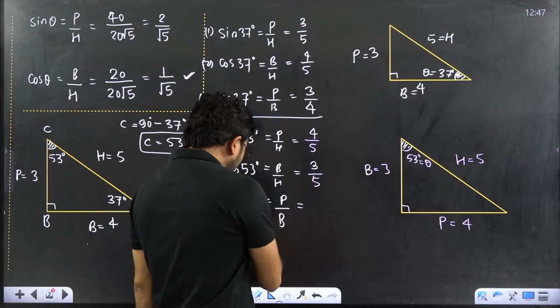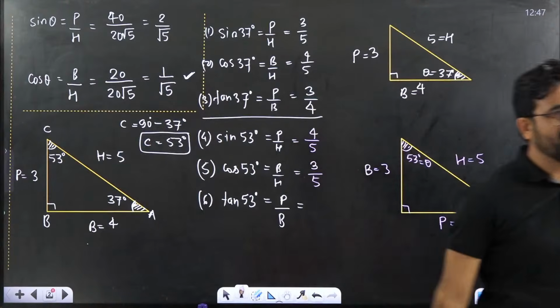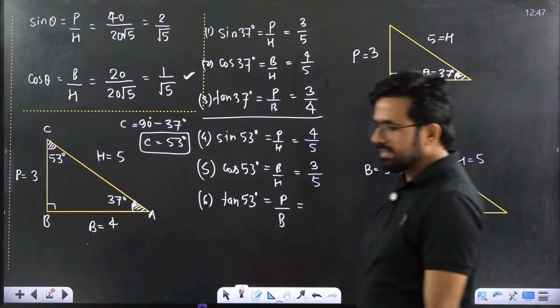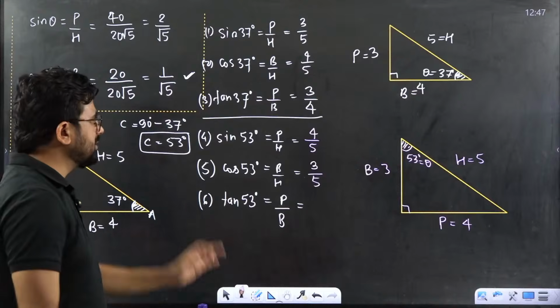Now I am leaving this one part. Everyone try and tell me the answer of tan 53.